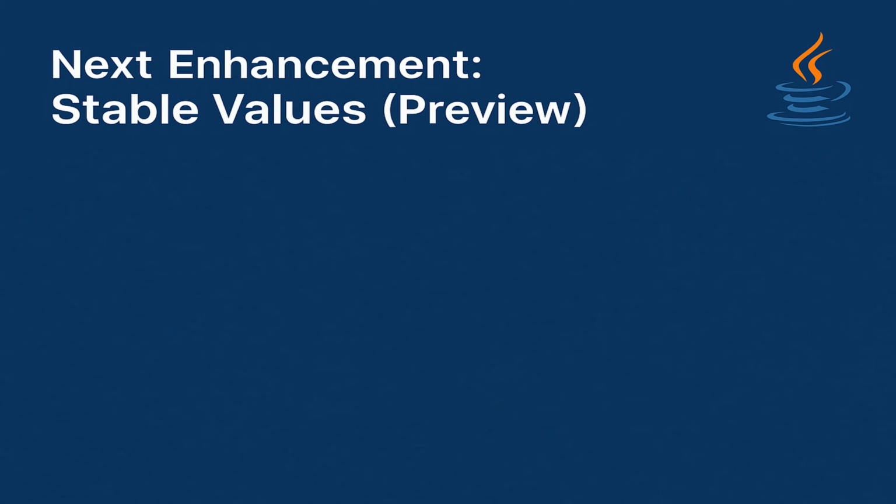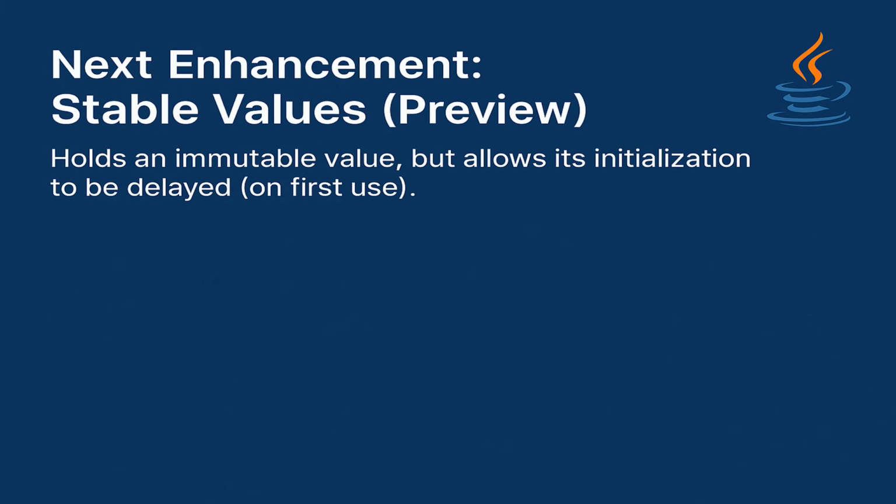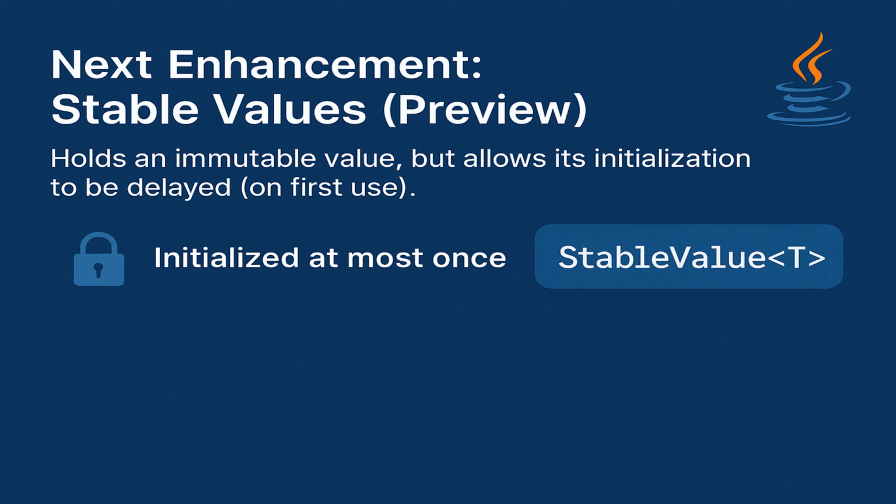Next we have stable values, which is in preview state. That means it is not yet production ready. In previous versions, if we needed to make fields constants or immutable, we used final fields and initialized them either in constructors or static initializers. In Java 25, they have introduced a stable value API that can hold an immutable value, but it allows the initialization to be delayed until first use. That means it will be initialized when it is used for the first time.